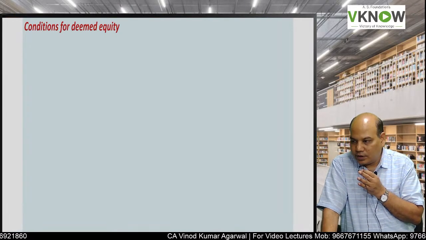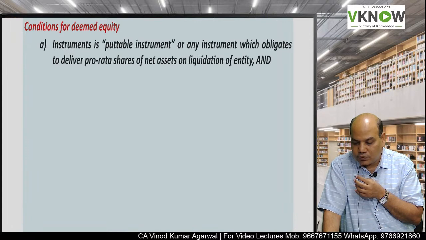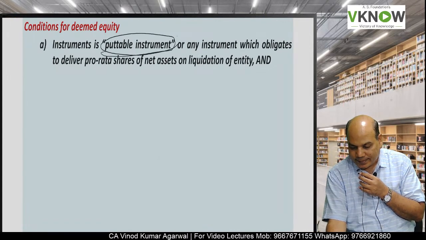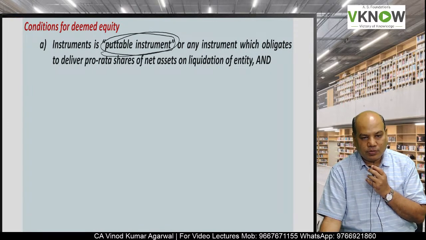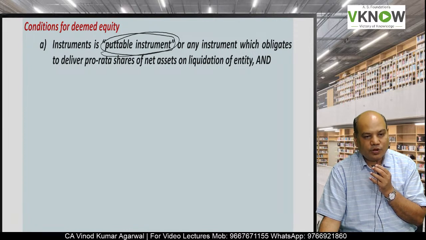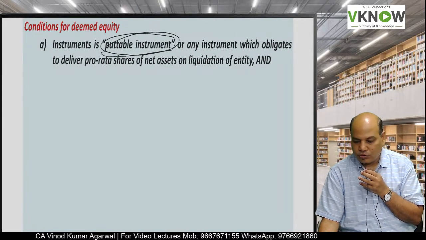So for example, we'll discuss after some time conditions for deemed equity. Putable instrument. What is a putable instrument? The investor can surrender the bond before maturity and can get cash. That is putable instrument.